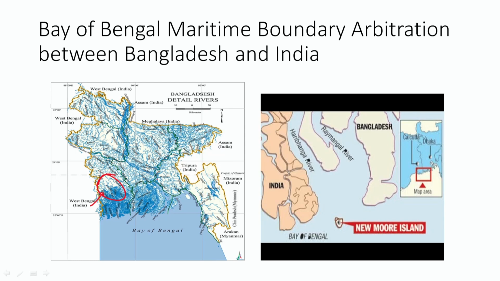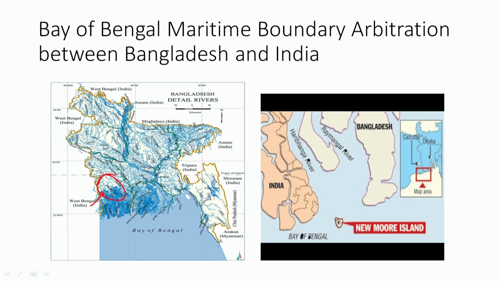Here it's all patchy and porous region we can see. Beside this, there is a web of rivers and their tributaries flowing from the Indian side and also from the Bangladesh side, merging into this bay area, forming a delta. So how that can be divided between the two states was questioned before the international arbitral tribunal. Now you can see here, on one side it's India and the other side is Bangladesh.